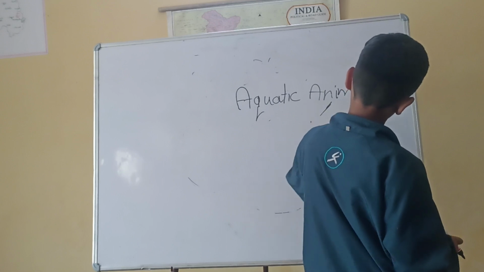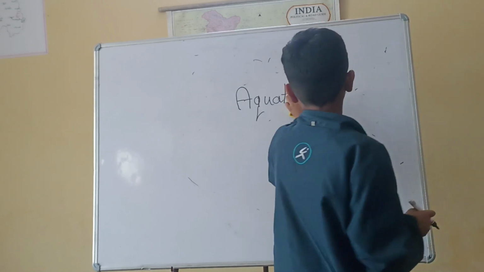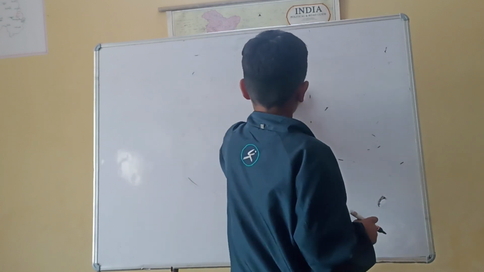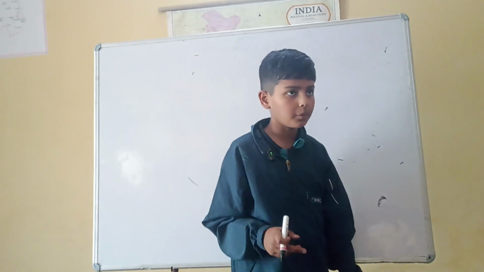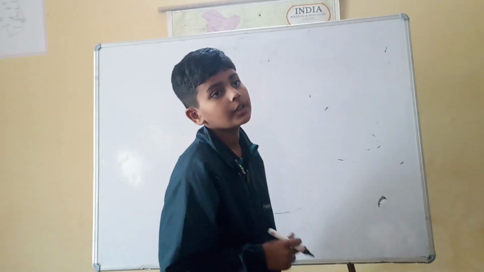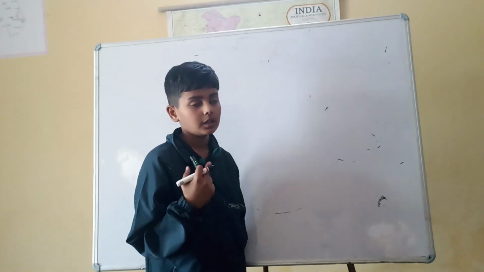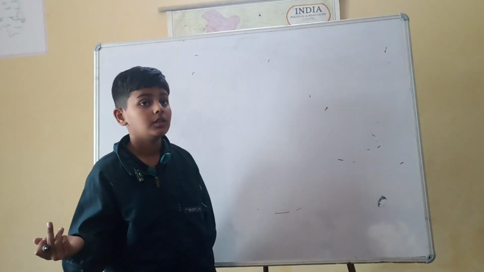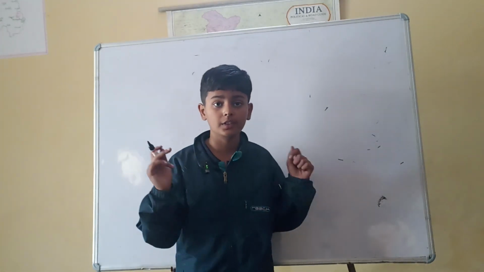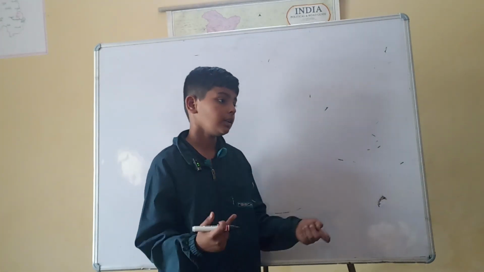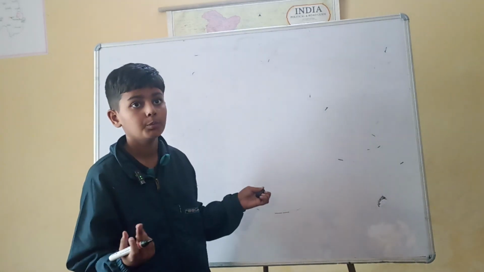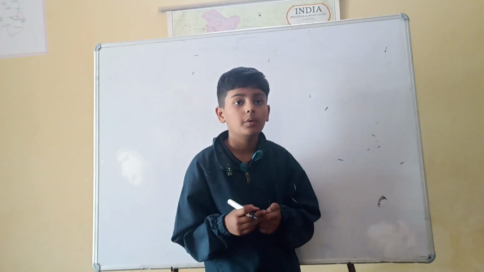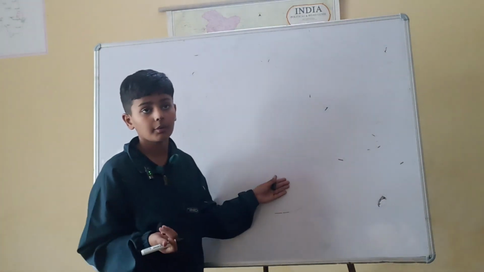Now, there are 3 types of animals that I want to discuss in this video. Carnivores eat meat. Herbivores just eat plants. Omnivores eat both plants and meat. And there are scavengers that eat dead animals. These are the 4 definitions I wanted you to learn.